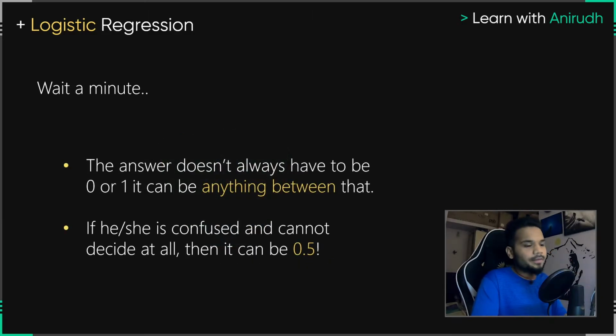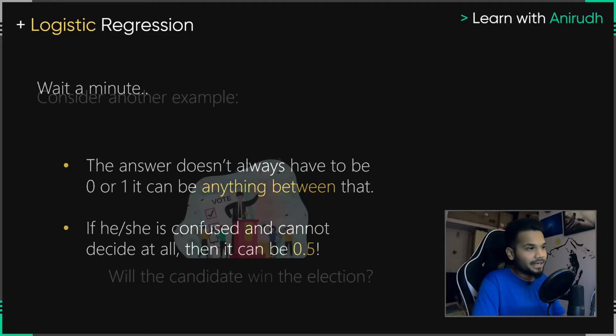Now, as I just mentioned, the answer for your probability is always between 0 and 1. It is like a percentage, just like how percentages are between 0 and 100. In this case, if the person cannot decide at all, and is confused, saying, I don't know if I should buy the car or not, I maybe want to buy it, I maybe do not want to buy it, then the probability is 0.5, or they have a 50% chance of buying it. So it's not completely yes and it's not completely no. It's exactly in the middle, which is 0.5.